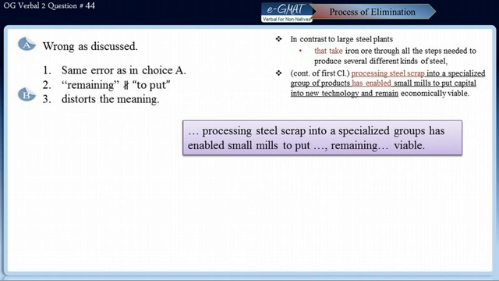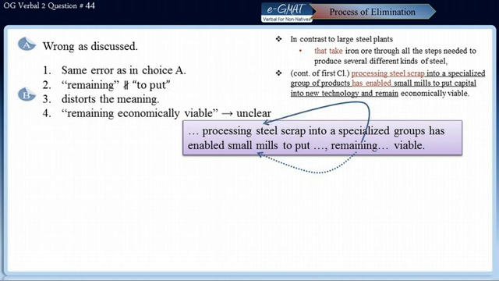Furthermore, it's not even clear what remaining economically viable stands for, because as per the original sentence, remaining economically viable should actually refer to small mills, because who remain economically viable? The small mills. But the way the sentence has been written here, this verb-ing is actually modifying processing steel scrap, which is absolutely illogical. So for these reasons, choice B is not the correct answer.